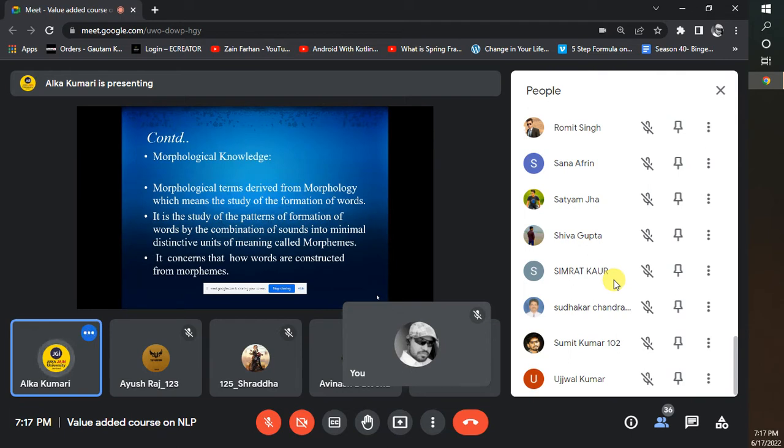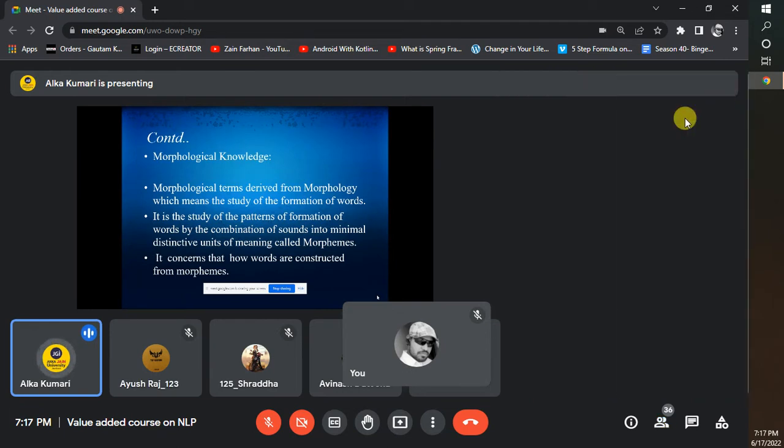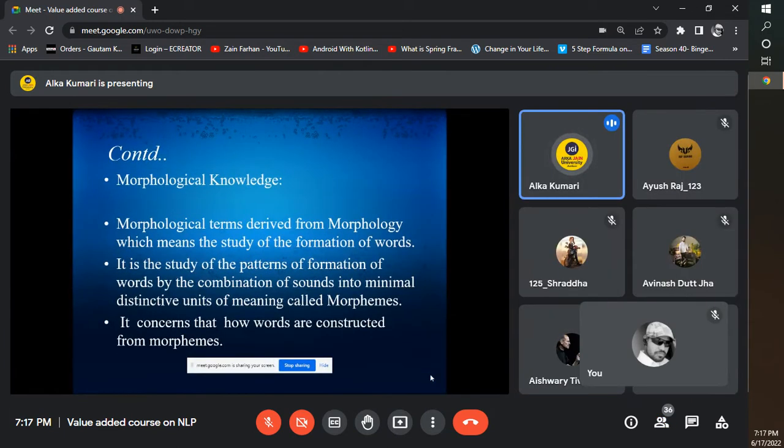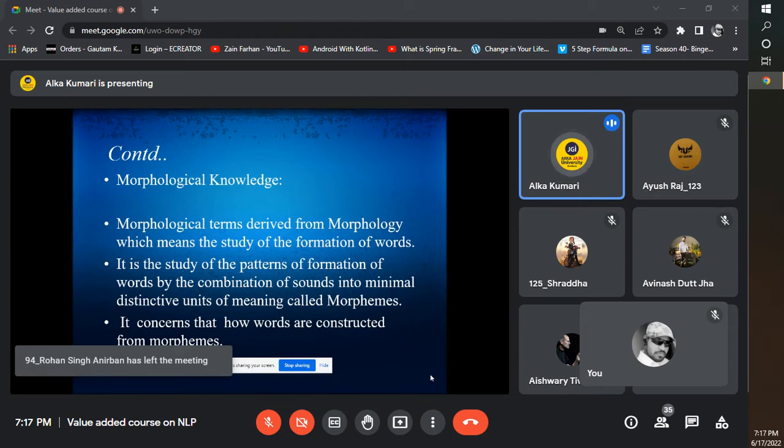These are the terms used by the NLS, that is, the natural language system. And inside that we have morphological knowledge, because this knowledge is required to break the words into different formats, so that we can analyze the concept of the words, and it will be easy for us to process the text data.